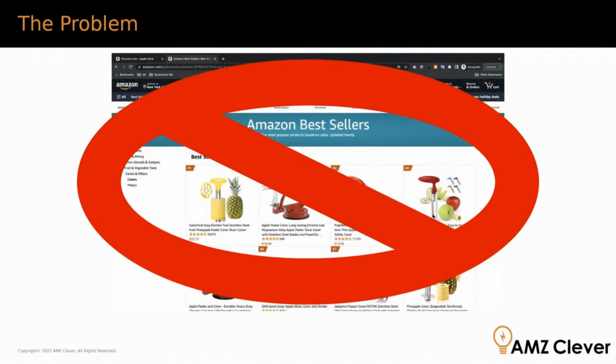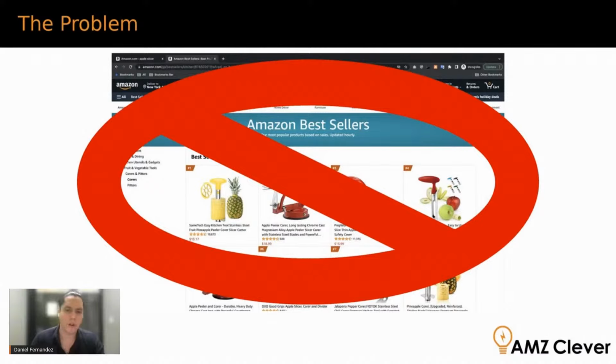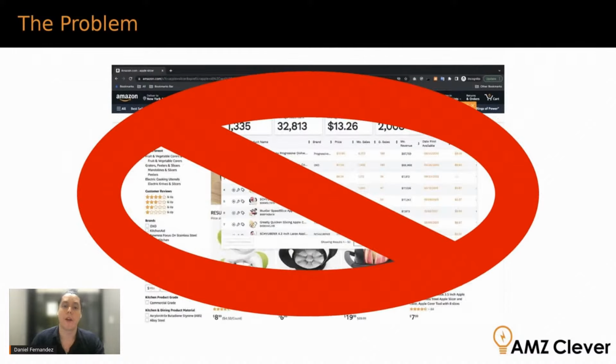So there are some methods that people were using to find demand. The one here is covered by the big red cross there, but this is looking at the best sellers on Amazon. And this is a bad method because products that are already on that page are already at the peak. So if you launch something, it's either too late or too competitive.